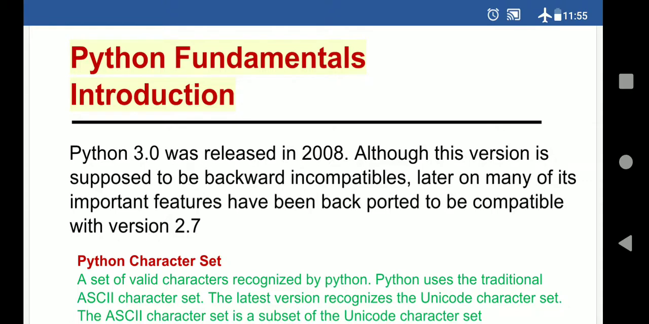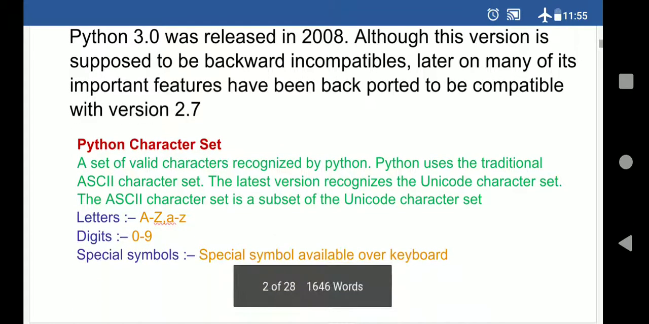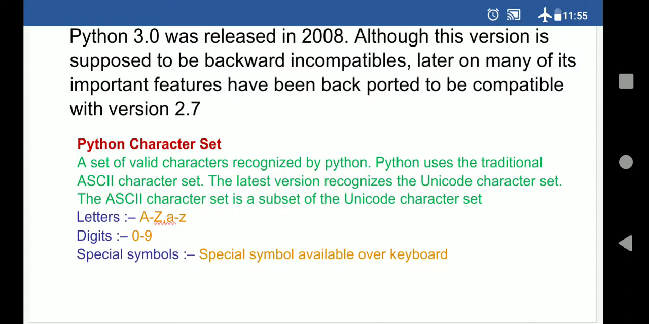Whenever we are going to start programming, the first concept is the Python character set. Basically, whenever we do programming, we will use characters. The set of valid characters recognized by Python uses the traditional ASCII character set. First of all, we have to discuss the meaning of ASCII. ASCII means American Standard Code for Information Interchange. Basically, it is a standard code which was developed in America.